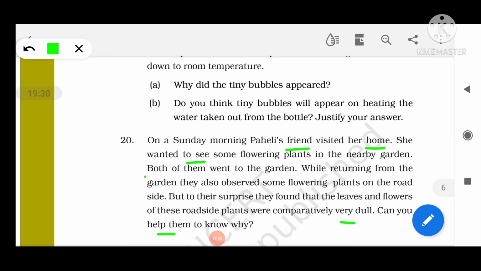Actually, the dull appearance of leaves and flowers of the roadside plants is due to the poor quality of air. In roadside open areas, a lot of dust particles are emitted from the road, from the vehicles, from the chimneys of factories. So these dirt particles stick to the plant parts, which makes their appearance dull.